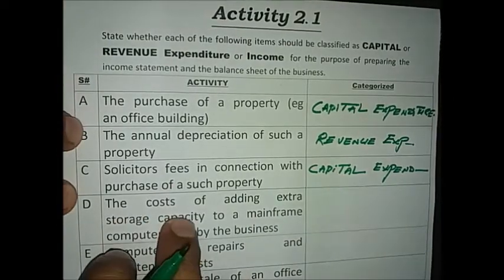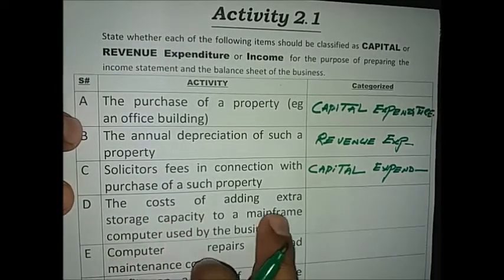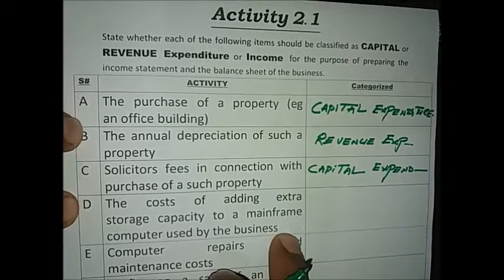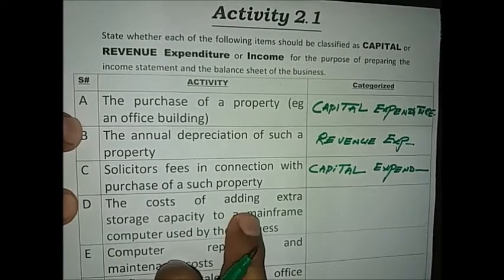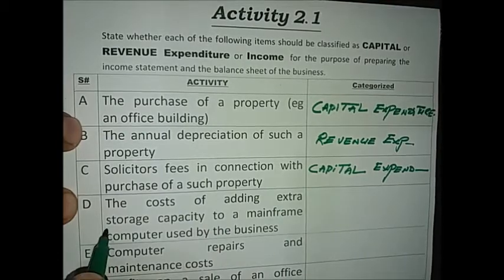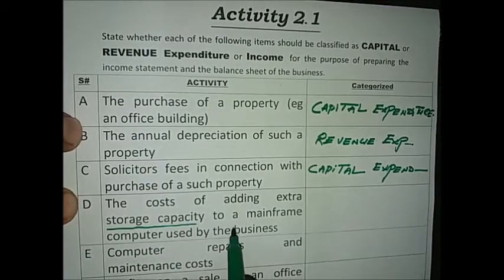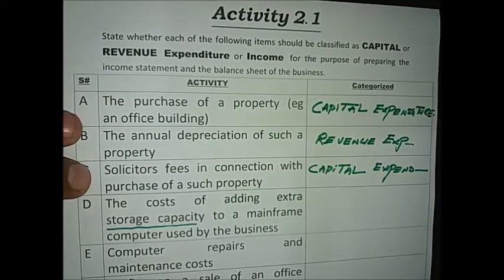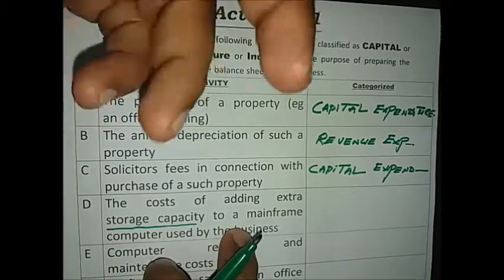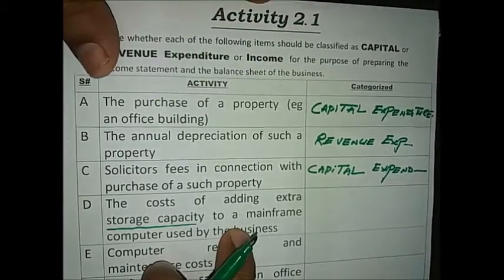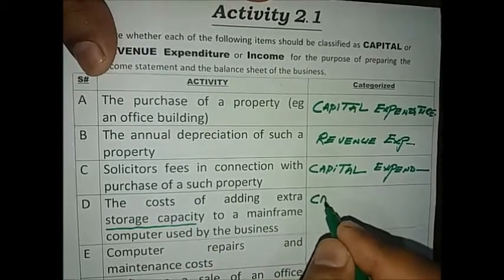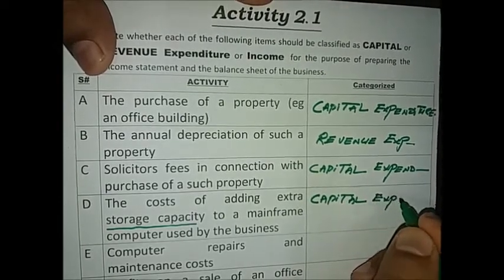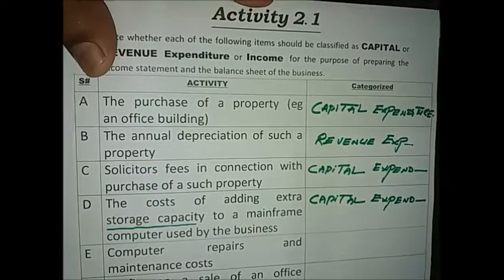Number D, the costs of adding extra storage capacity to a mainframe computer used by the business. This is the extra storage capacity added to a mainframe computer, so this is again an extension given to the non-current asset. Every extension given to the non-current asset will be recorded in the capital expenditure.